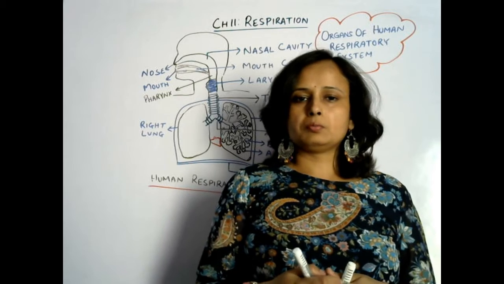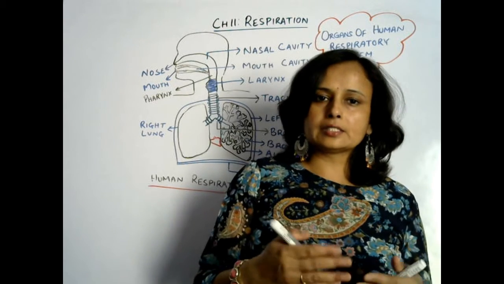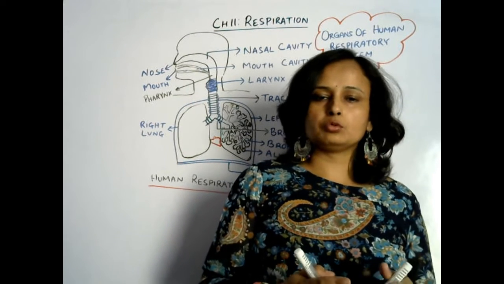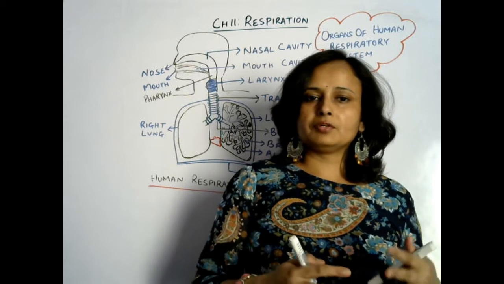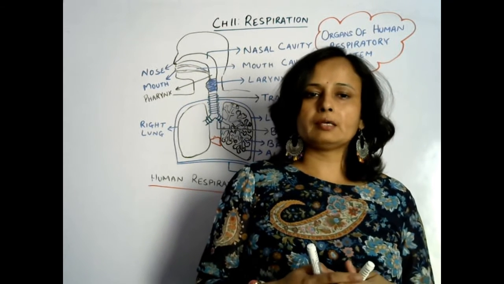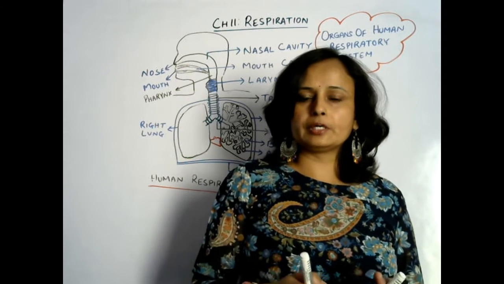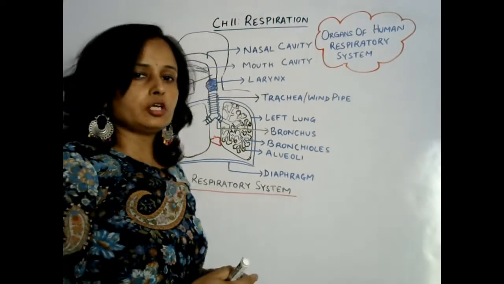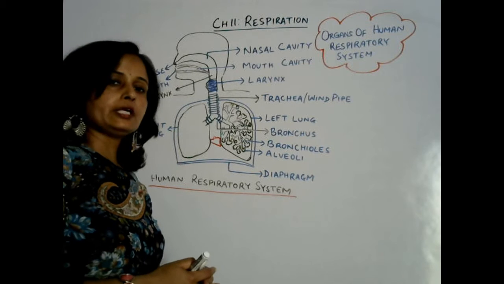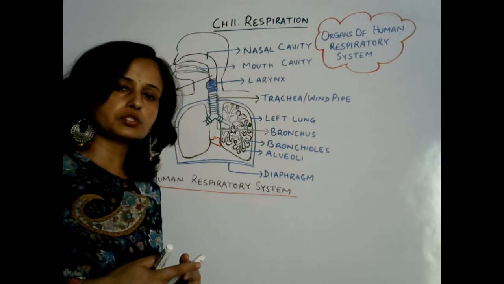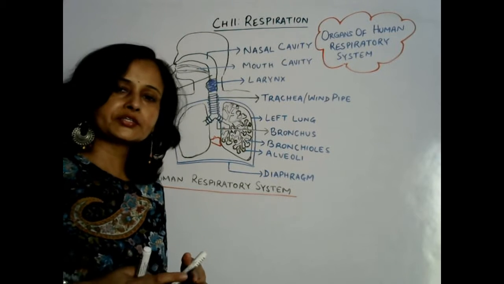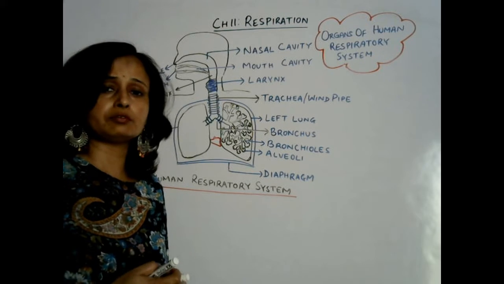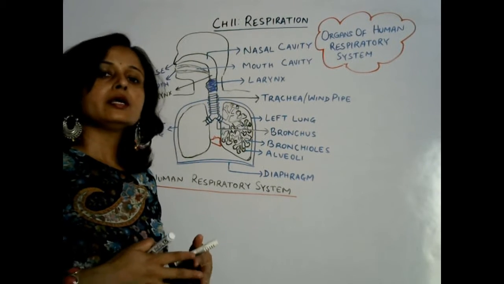Okay, so as you saw, just above the larynx there is a part that is called the pharynx, where both the mouth cavity and nasal cavity join. Whenever we take in food, the opening above the larynx, the glottis, is covered by the epiglottis, so that food should not enter the respiratory system, otherwise it would be dangerous.